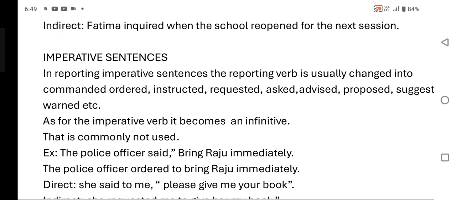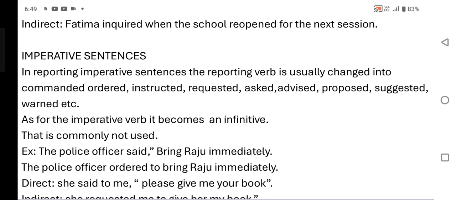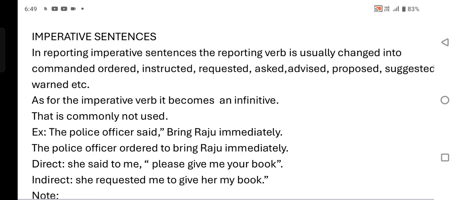In reporting imperative sentences, the reporting verb is usually changed into commanded, ordered, instructed, requested, asked, advised, proposed, suggested, warned, etc. These words are especially used for imperative sentences.